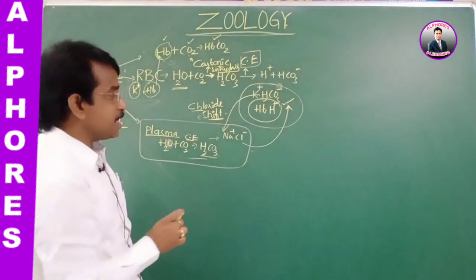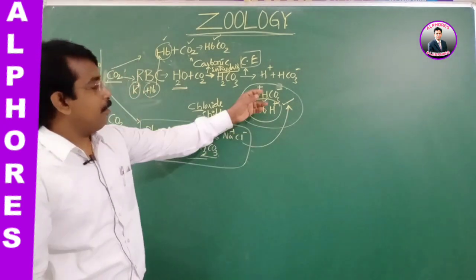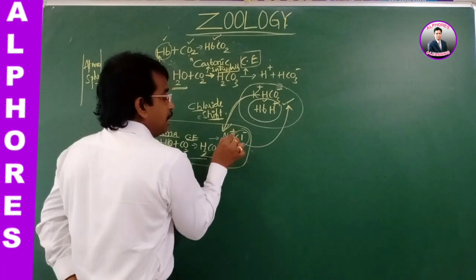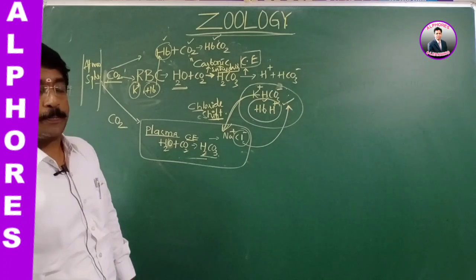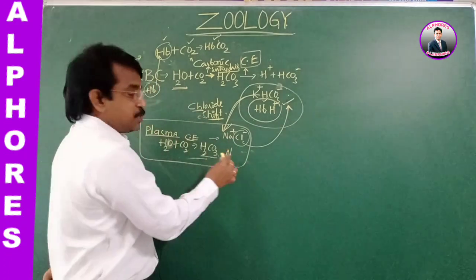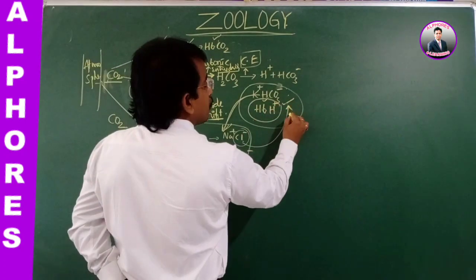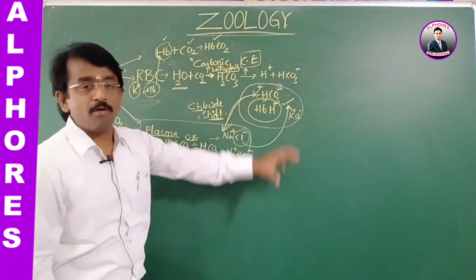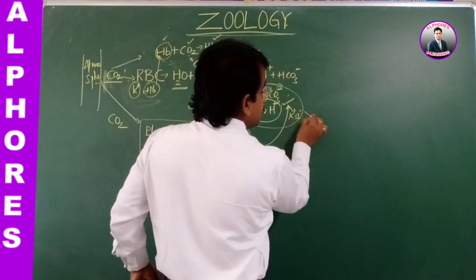Chloride shift, in the sense the exchange of anions, bicarbonates from RBC into plasma and chloride ions from the plasma into RBC, is named the chloride shift. So in this form, potassium bicarbonate in the plasma and potassium chloride in the RBC are formed, and that reaches the lungs.